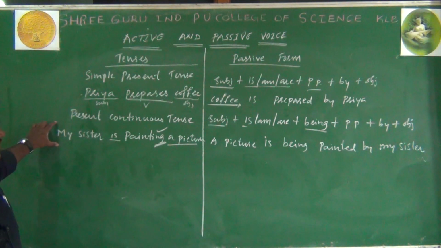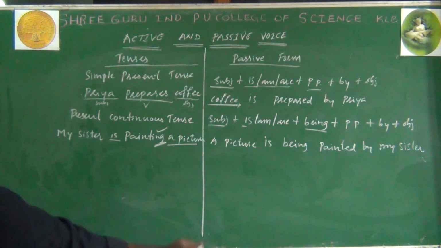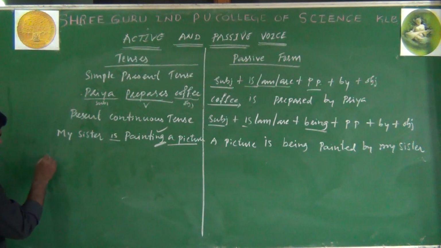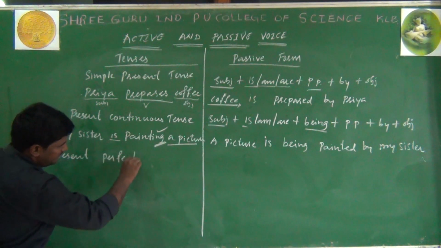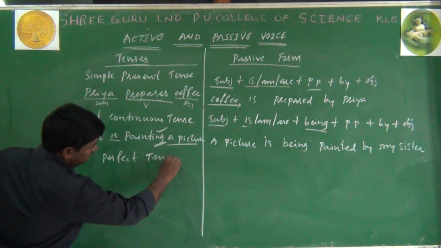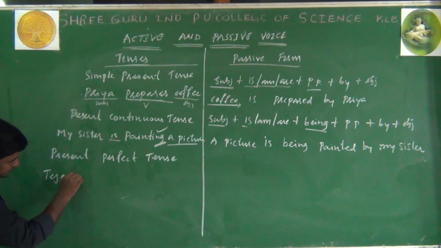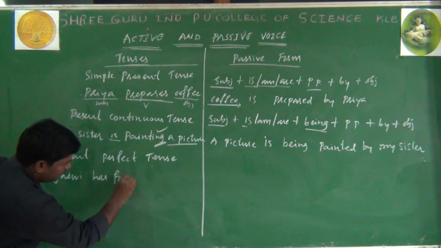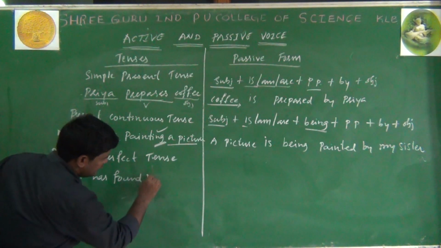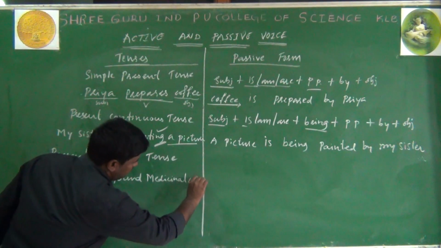This is present continuous tense. So the third one is present perfect tense. Tejasvi has found medicinal creeper.